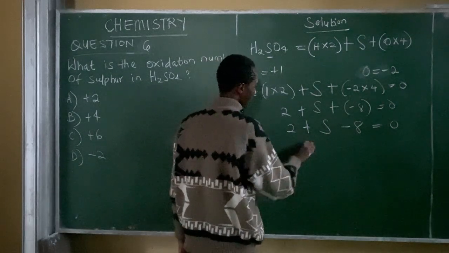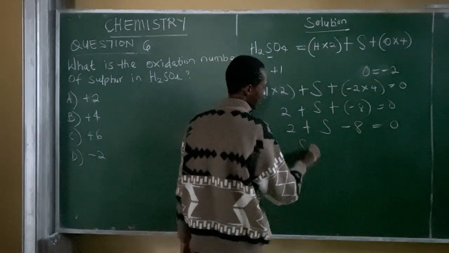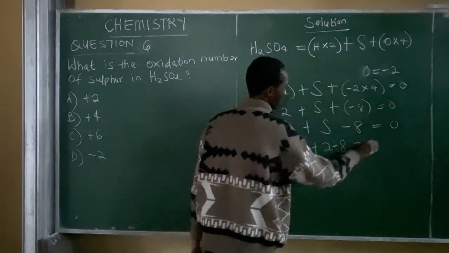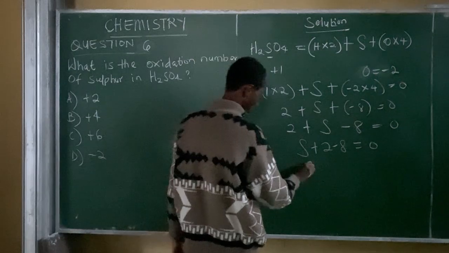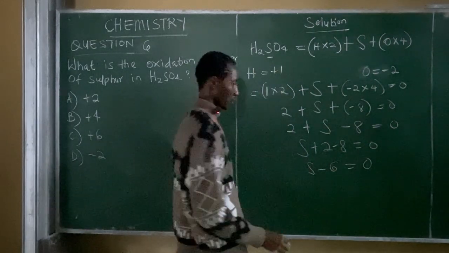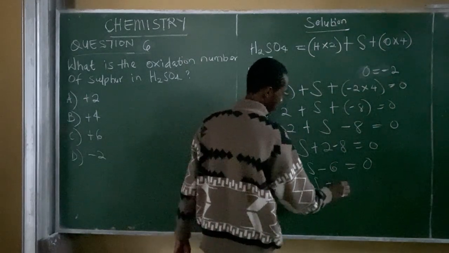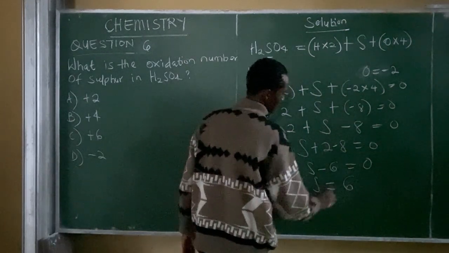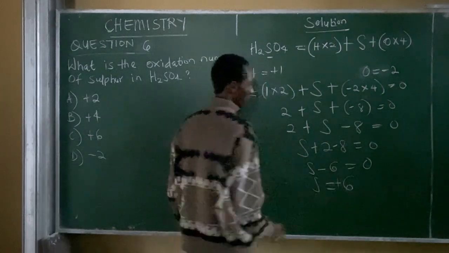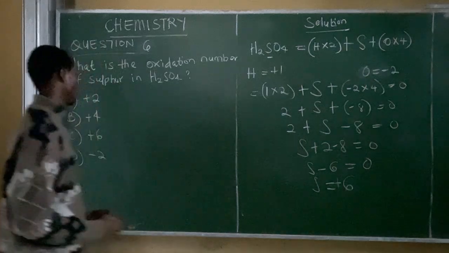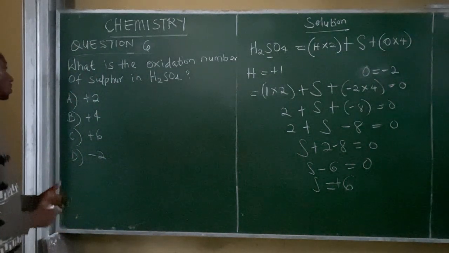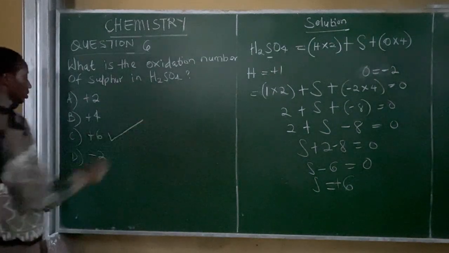If we collect like terms, we have S plus 2 minus 8 equal to 0. 2 minus 8 will give us -6. S minus 6 is equal to 0. We will make S the subject of the formula. We have S is equal to 6, and this 6 is not a -6, it's a +6. So from the options here, the correct option is option C with +6.